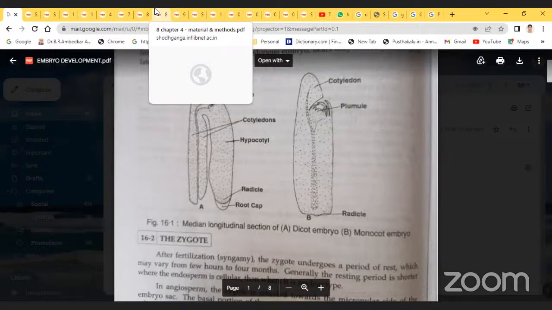Polyembryony, apomixis, seed structure, development of embryo, development of endosperm: each one links together. So you must learn about flowering plants, their reproductive parts, and the life cycle of the flowering plant.